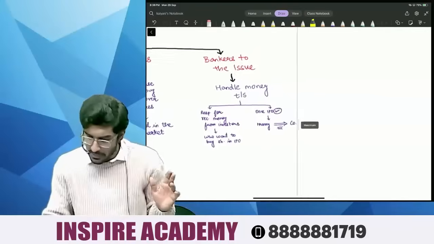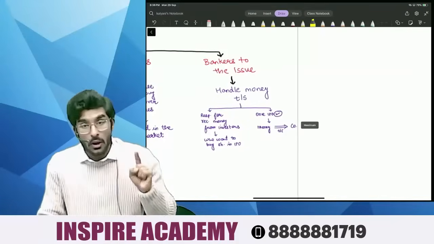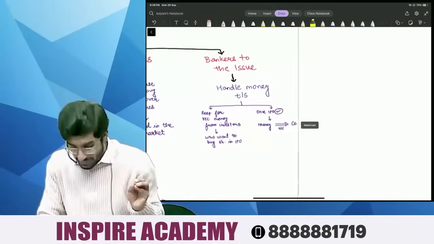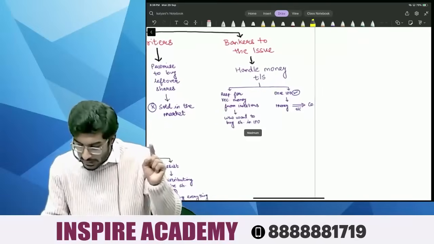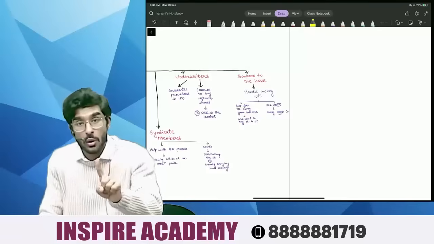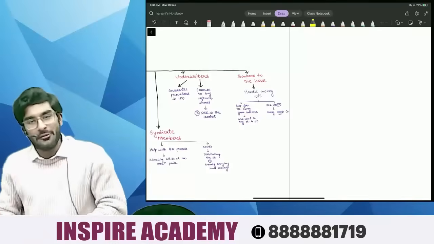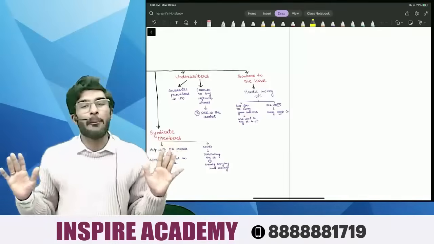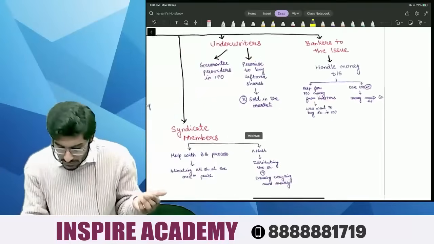And number 4 is people, bankers to the issue. What is their job? Their job is to handle all the money transactions. They are responsible for receiving money from the investors. They're also responsible for giving the funds that they have received from the public to the company once the IPO is done, people. This is their job.